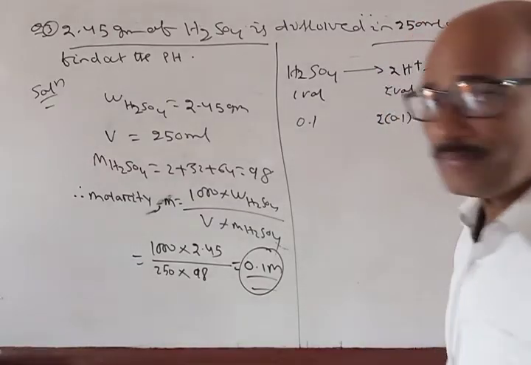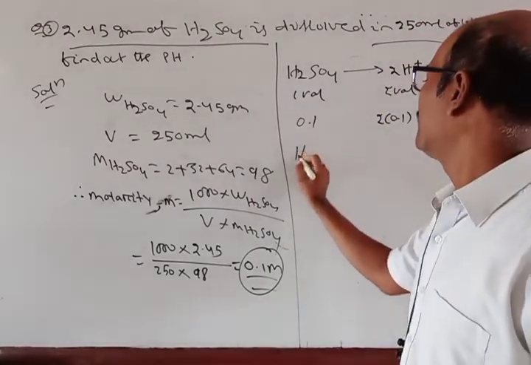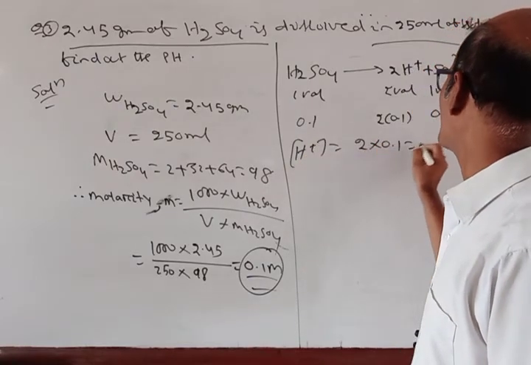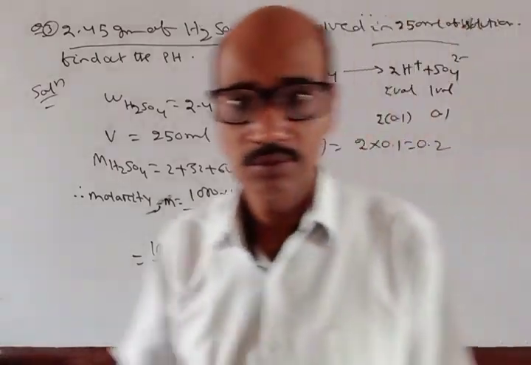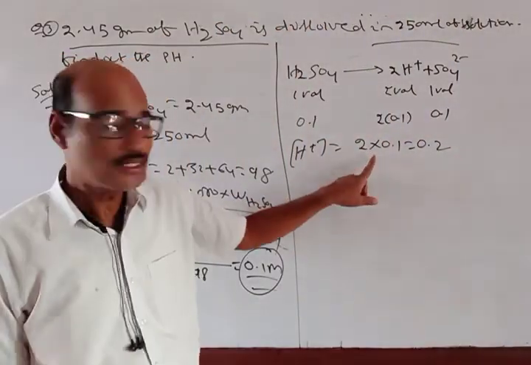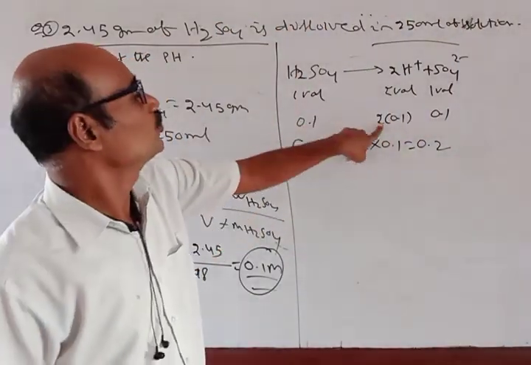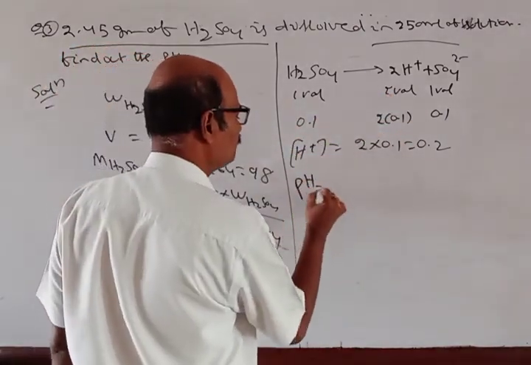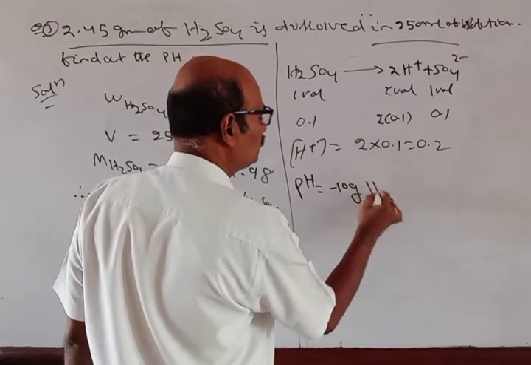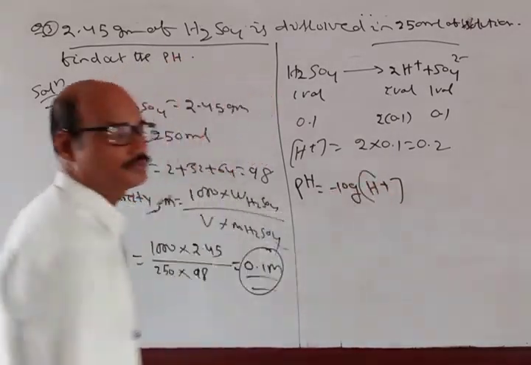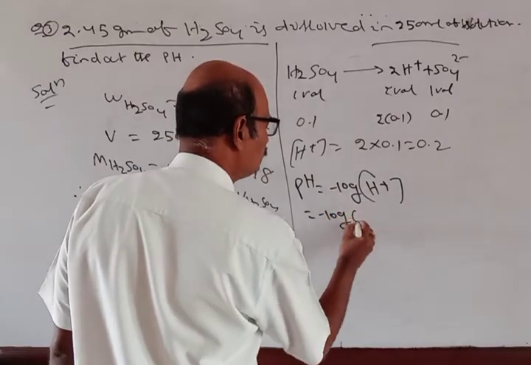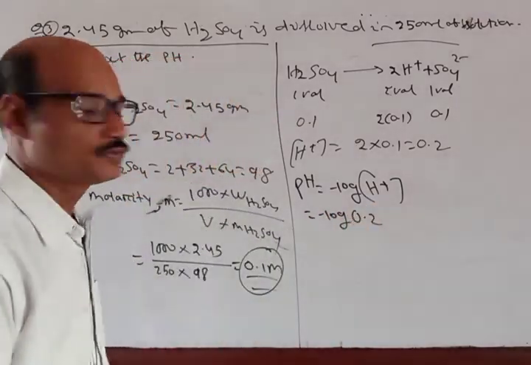That means here the H plus ion concentration is 2 into 0.1, equal to 0.2. Clear? Okay, so H plus here is 2 into 0.1, right? Now therefore pH is equal to minus log H plus ion concentration, which is equal to minus log 0.2.